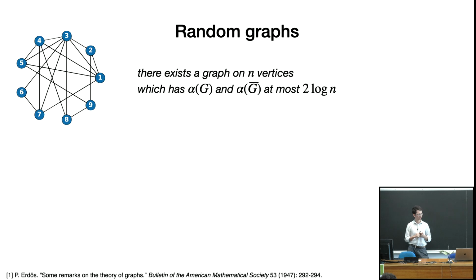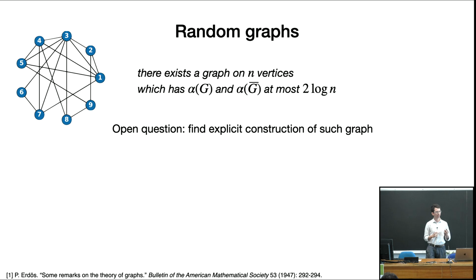So random graphs are prevalent in mathematics. For example, they can be used to prove certain results in combinatorics. Erdős showed in 1947 that there exists a graph on n vertices such that it does not contain large structures in it. In particular, the independence number of the graph and the independence number of the complement of the graph are both small. For n vertices, they are both at most 2 log n. The independence number of the complement is called the clique number.